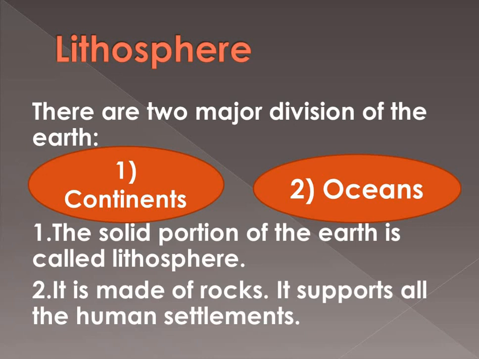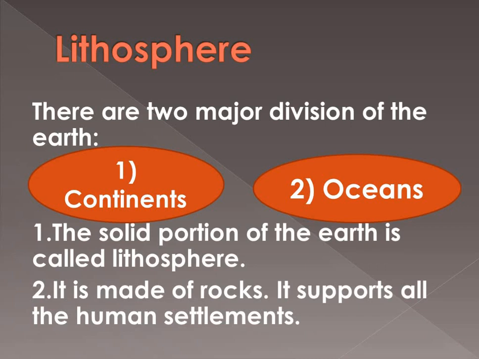The continents come under the lithosphere, and the ocean comes under the hydrosphere, that we will discuss.